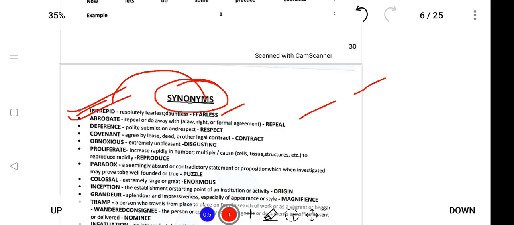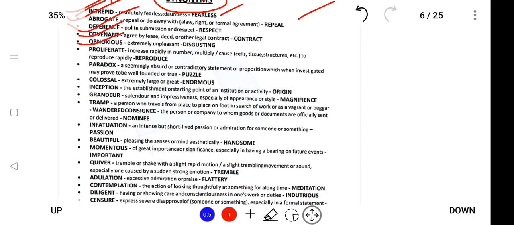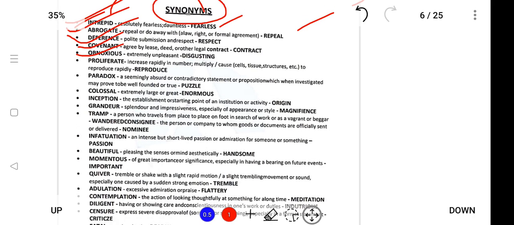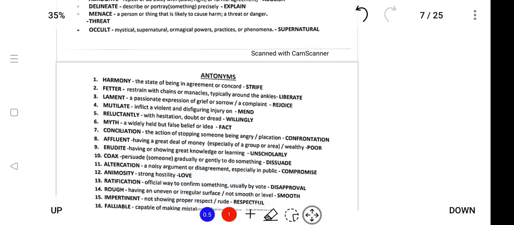Various other samples will be given: abrogate, difference, covenant, obnoxious, etc. So for synonyms, many points will be given. This is just a sample of the notes, as full notes will be provided in the material. So these are the materials.